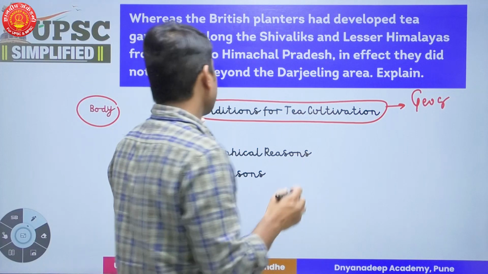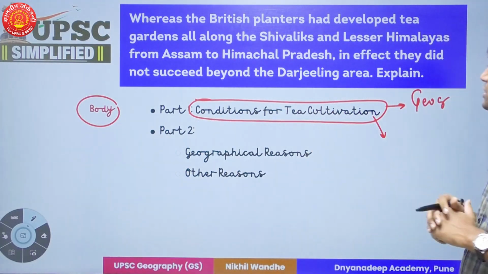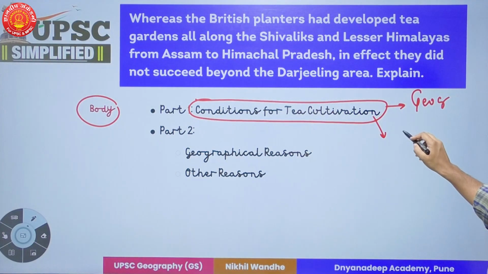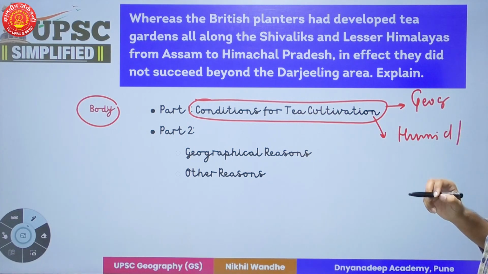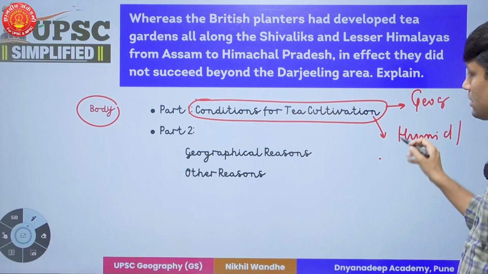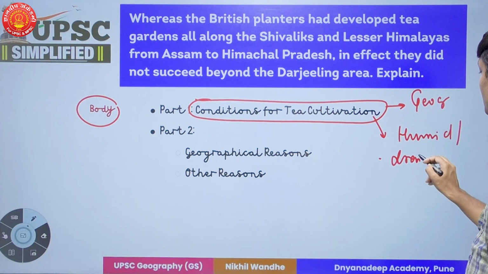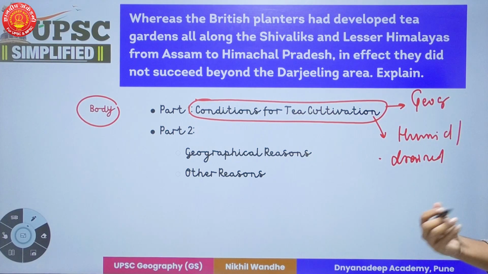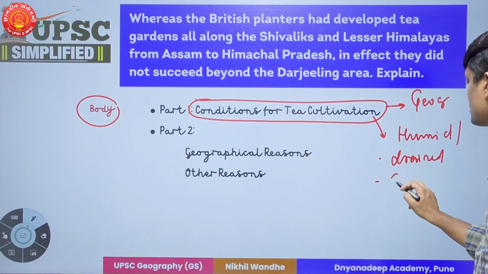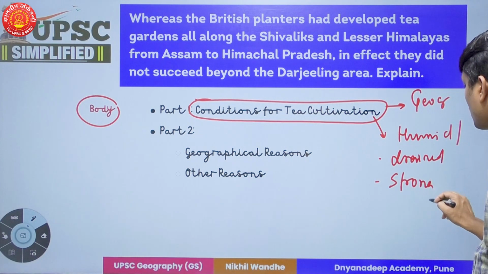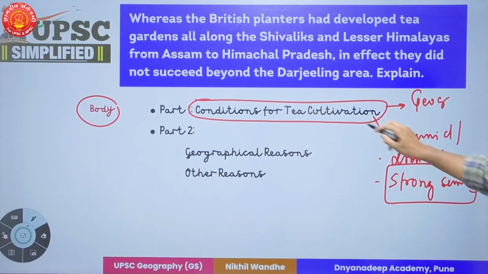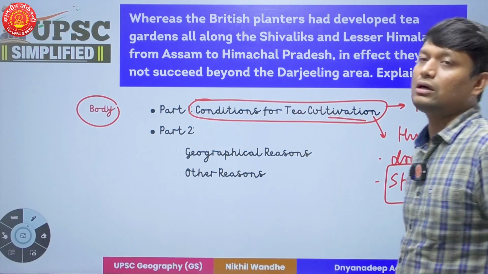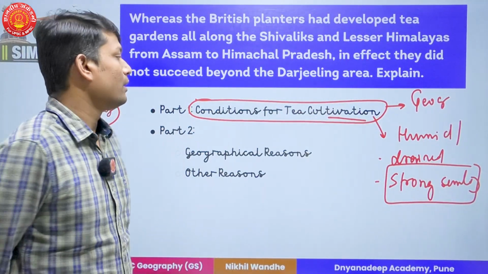Now when I am saying what conditions are required for tea cultivation, there is one condition, that is it requires humid weather, right? It requires a soil which will drain water easily, and it does not tolerate strong sunlight. Fine. So this is my condition for the growth of tea.